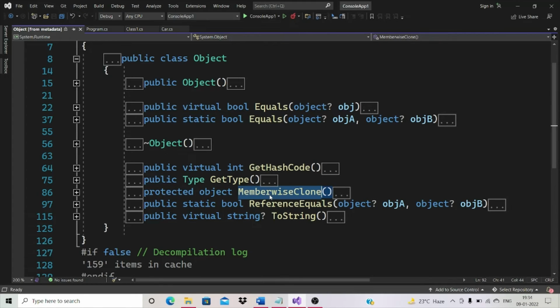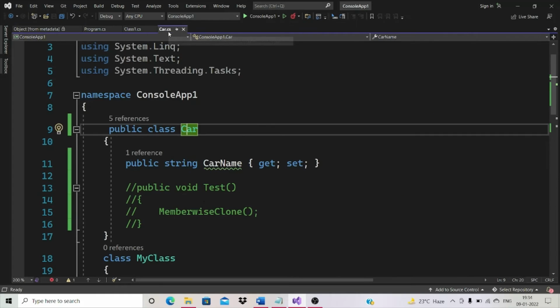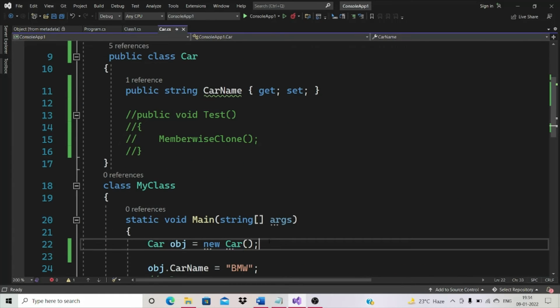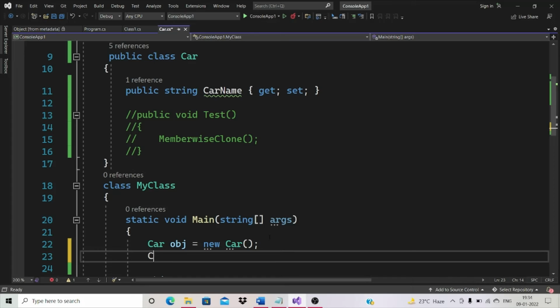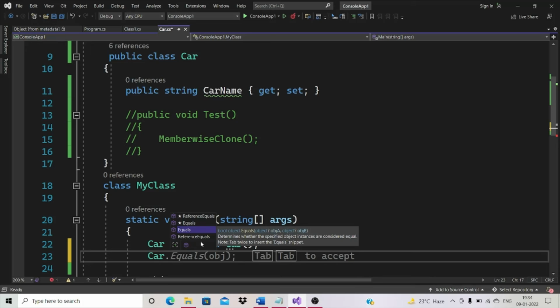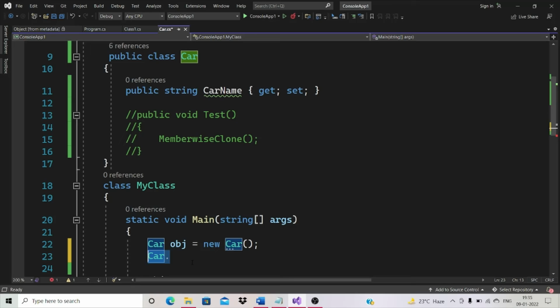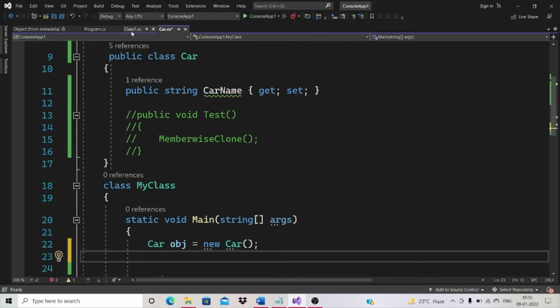And what about MemberwiseClone? This is a protected method. Protected methods also we cannot access through an instance. And another static method, ReferenceEquals. But static methods we can access using the class name, right? What are those static methods? Equals with three parameters and ReferenceEquals with three parameters. Let's try to access them with the class name. See, class name Car dot. Okay, see here Equals with three parameters, ReferenceEquals with three parameters. Static methods we can access with the class name directly, not through an instance. We cannot access them through an instance.